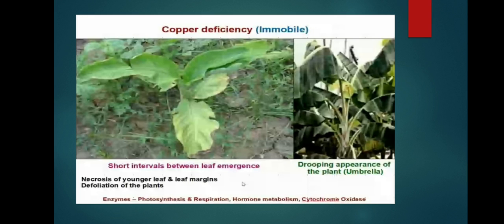Okay, next copper deficiency. Short intervals between leaf emergence. Early leaf emergence occurs, necrosis of younger leaves and leaf margins occurs, and there is defoliation of the plant. In banana, a drooping appearance of the plant, with leaves appearing like an umbrella shape. So defoliation of plants is the main important deficiency symptom of copper. Copper is an important constituent of photosynthetic enzymes, respiration enzymes, hormone metabolism, and cytochrome oxidase enzyme.